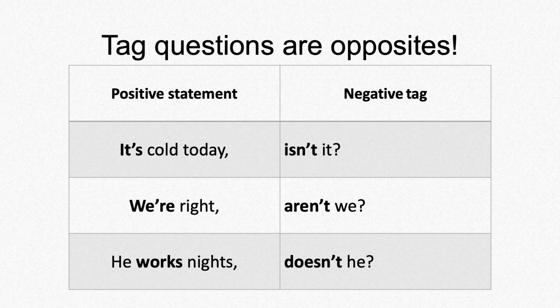When you make a tag question, it's the opposite of the statement. If you have a positive statement, the tag is negative. It's cold today, isn't it? We're right, aren't we? He works nights, doesn't he? If your voice goes up when you say the tag, it means that you're asking for clarification.